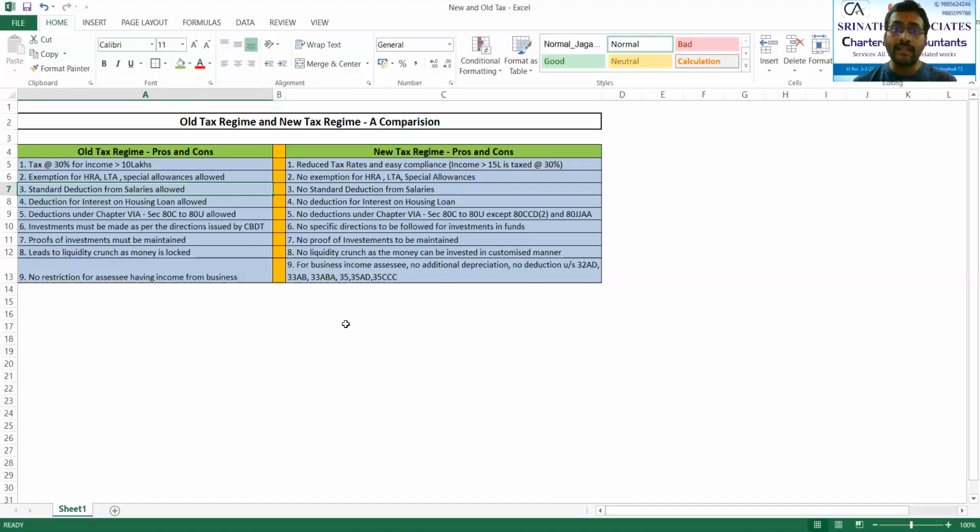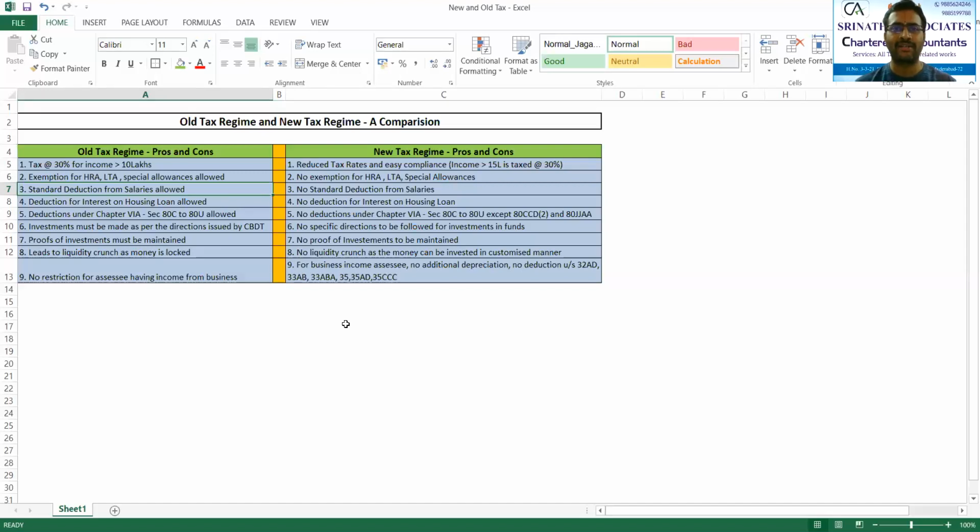Why? Because there was a change in the standard deduction. And you were eligible to claim the standard deduction in the old tax structure. Whereas when it comes to the new one, please be careful. No standard deduction is allowed, which means your salary as it is will be chargeable to tax.